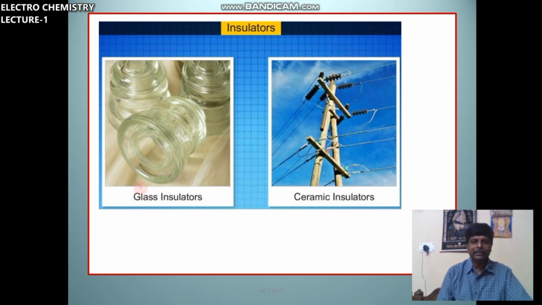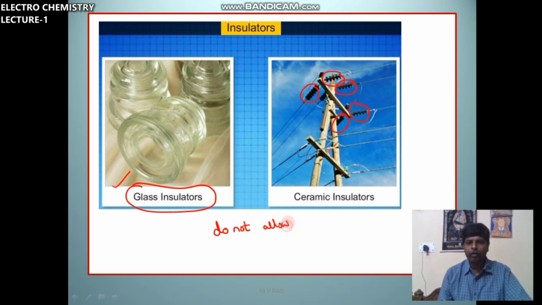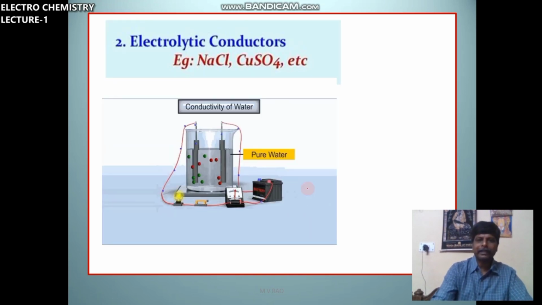These are insulators. Already seen, glass is an insulator, plastic, ceramic items, these are insulators. These substances do not allow the flow of current through them. These are called insulators.